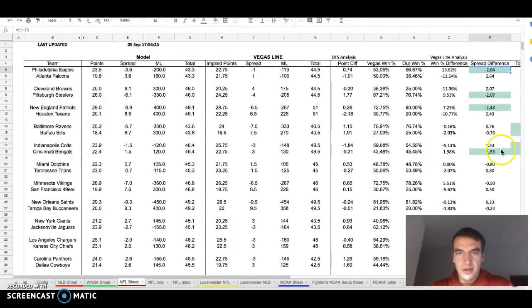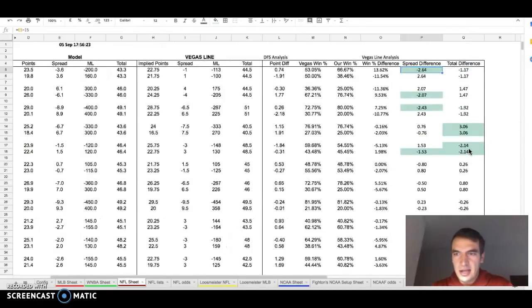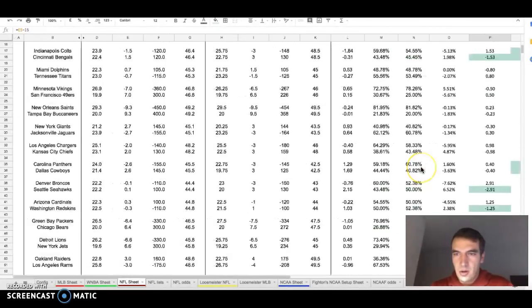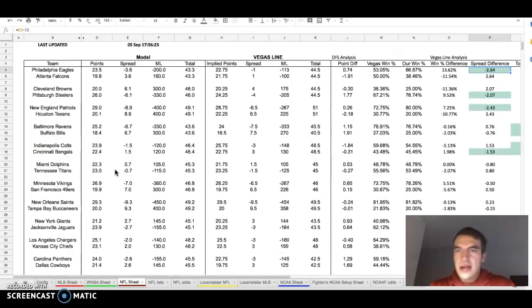We're seeing the under possibility in the Indy-Cincinnati game, and then the over possibility in the Carolina-Dallas game. Now going to the meat of what I want to talk about here. So that's the betting angle. Most of my picks that'll come from NFL will come from the green boxes that you will see there. Not all of the green boxes are going to get picked. Obviously, there is some analysis and deep dives that need to go further to really get at the core of what I want to play.